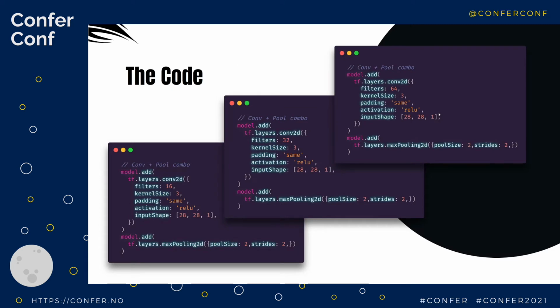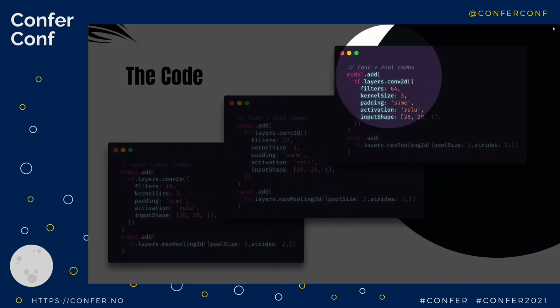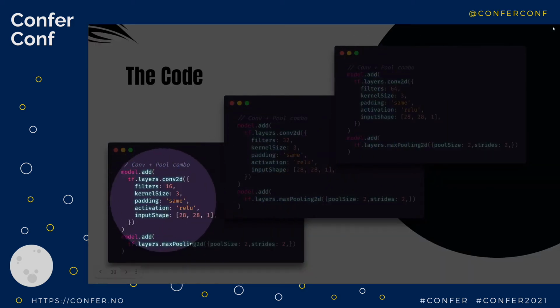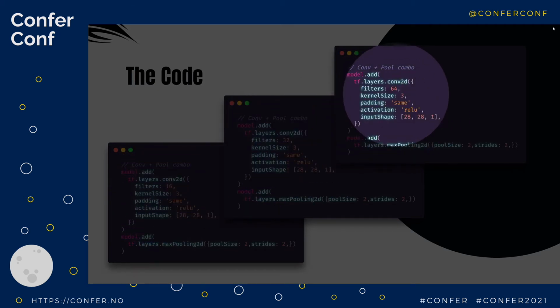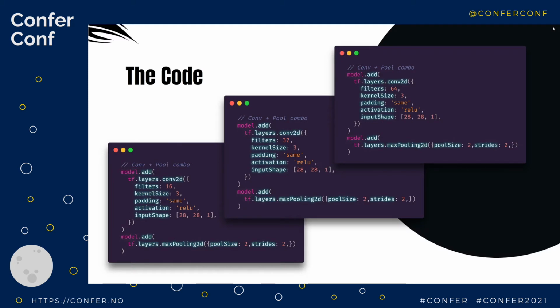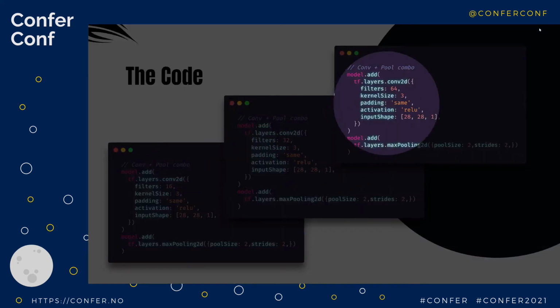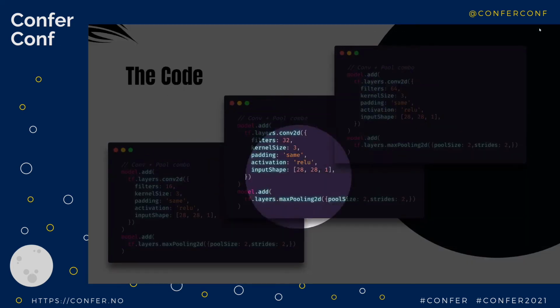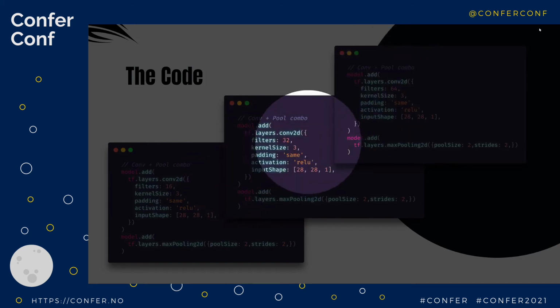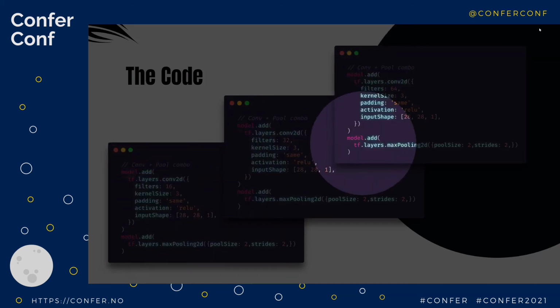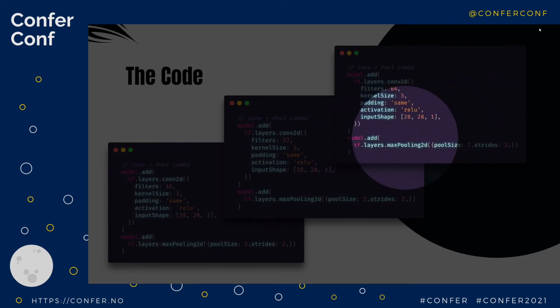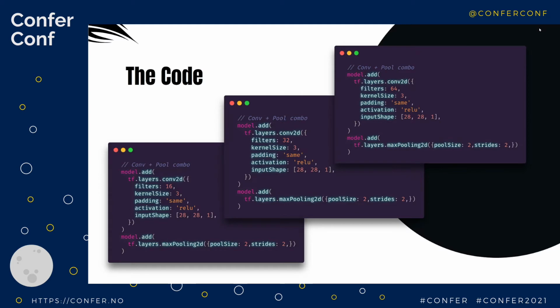Oops, let me see, I skipped too fast. It's very simple. To do this in JavaScript, we just have our layers, and we write these out. Each layer that you saw in that pattern is designed and just set as parameters here. So it's exactly like it would be inside that drawing, and the code is just describing those drawings. I want to have this many filters, and then I want it to size like so. And then underneath each one, you can see we have a pooling. So we want it to pool, and you can tell it by the window size. So we say, all right, I would like to do a convolution, pool, convolution, pool, convolution, pool.